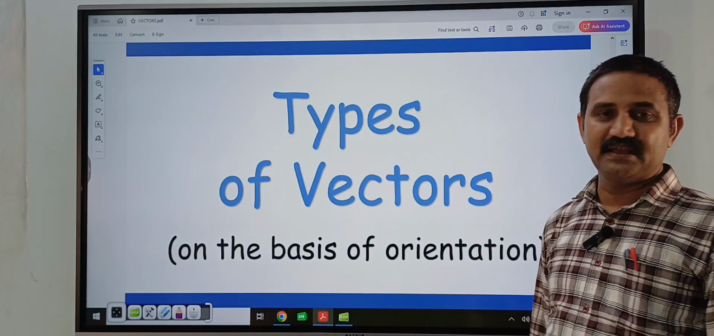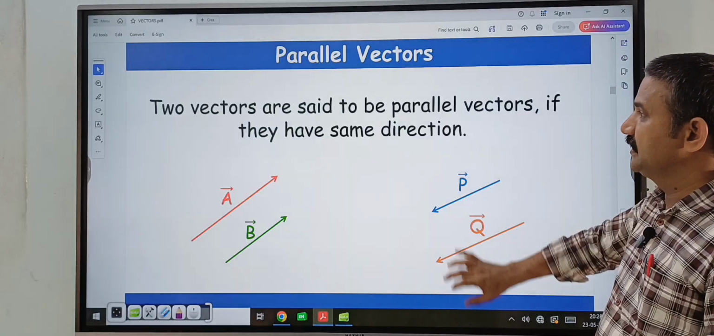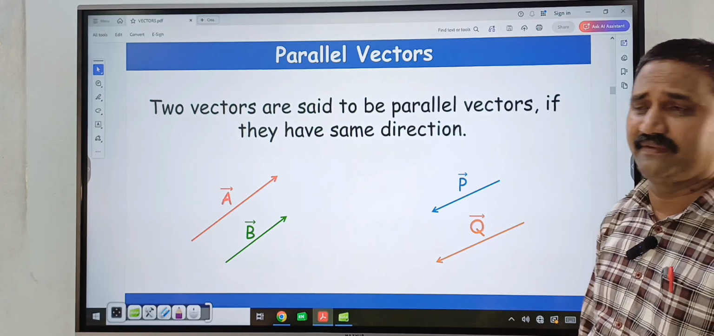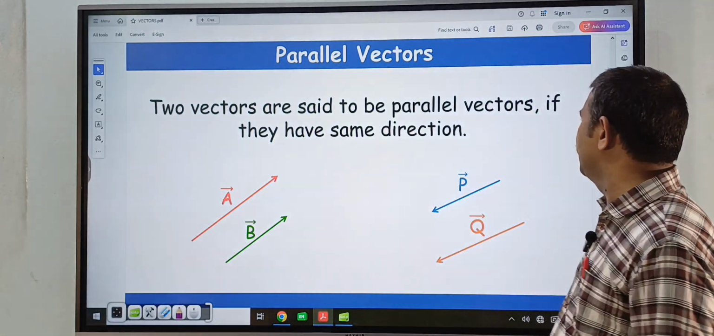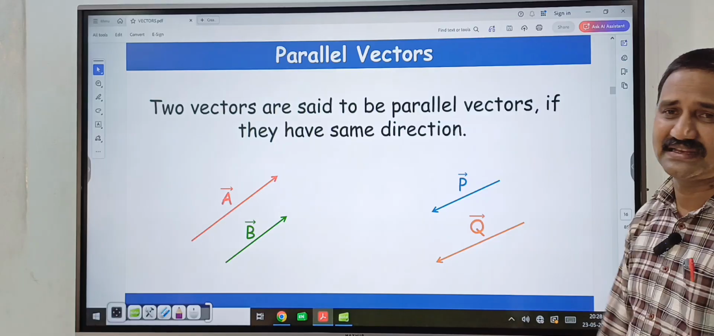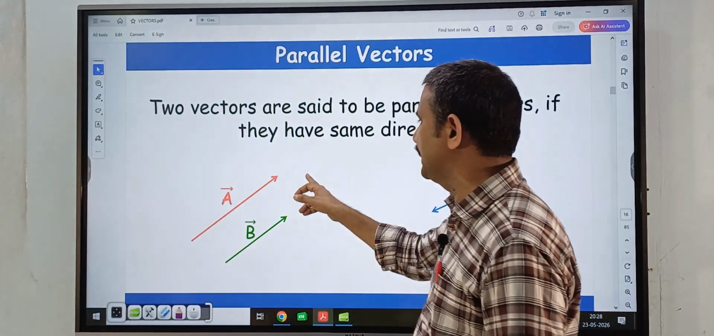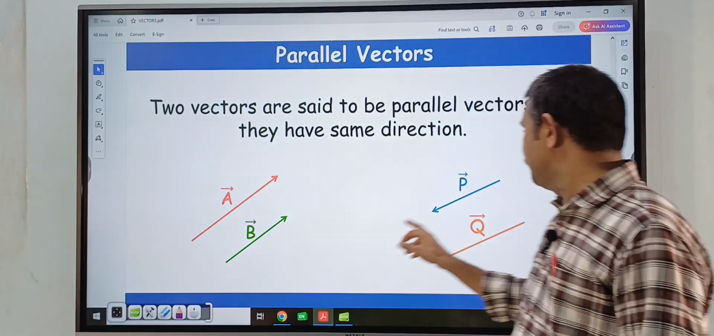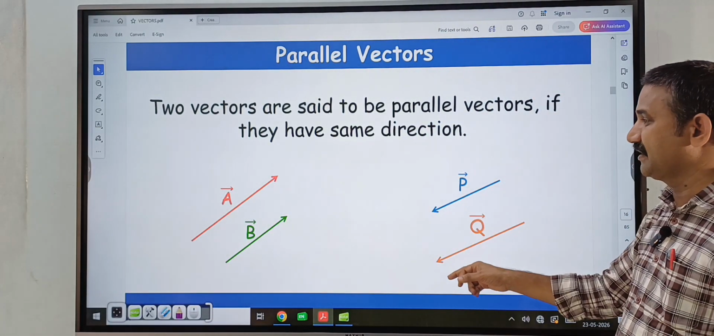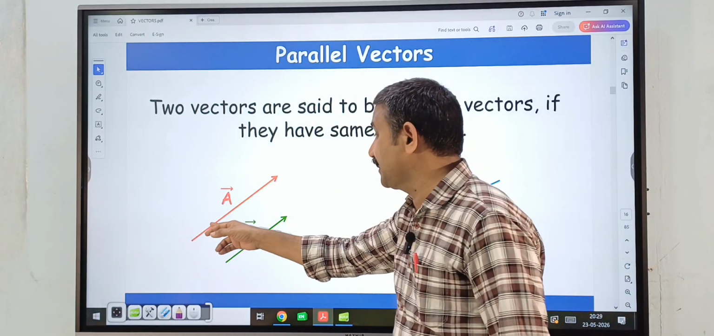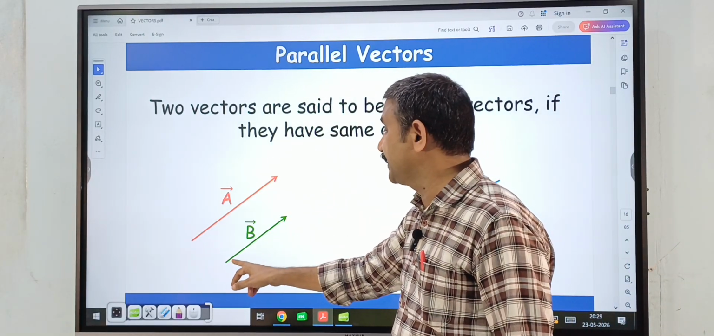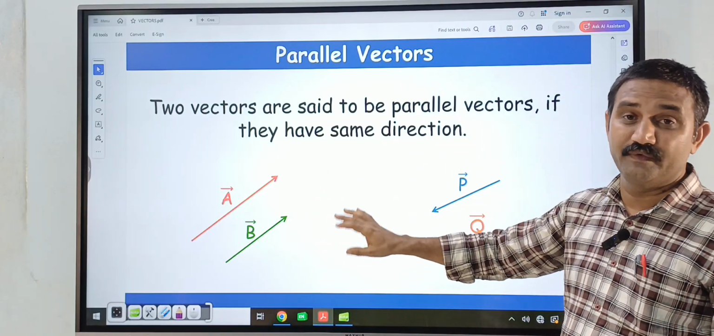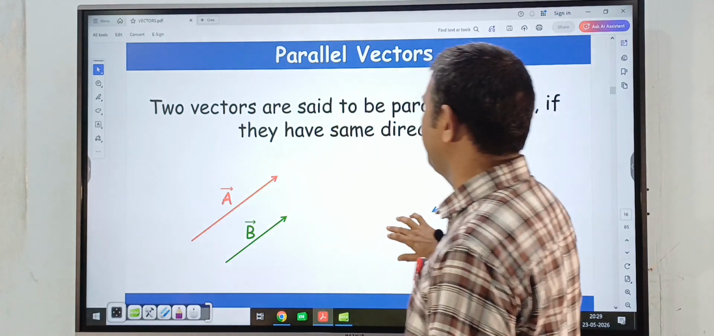Next, types of vectors. On the basis of orientation, vectors are divided first into parallel vectors. What are parallel vectors? Two vectors are said to be parallel vectors if they have the same direction. Suppose this is A bar vector in this direction and B bar vector is also in the same direction. Similarly this is P bar vector and this is Q bar vector, but the magnitudes may be different. Assume this vector magnitude is 10 and this vector magnitude is 5. So magnitudes may change but the direction of the two vectors is the same. Those vectors are called parallel vectors.